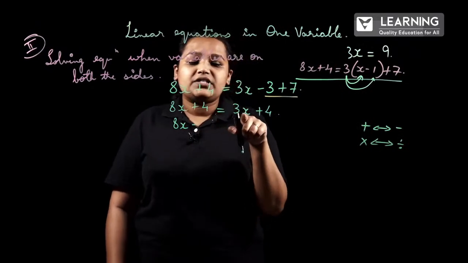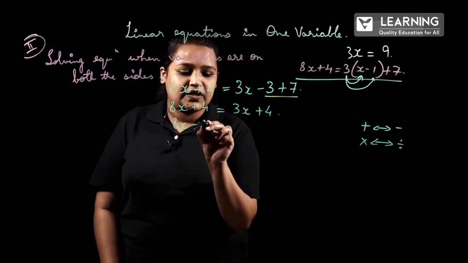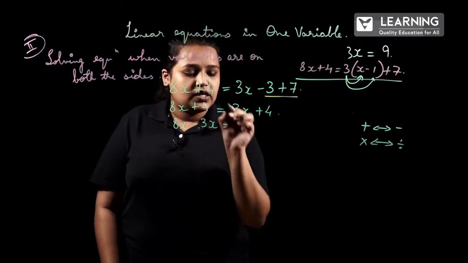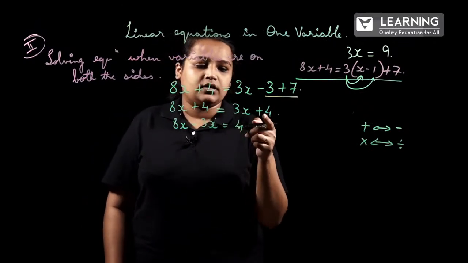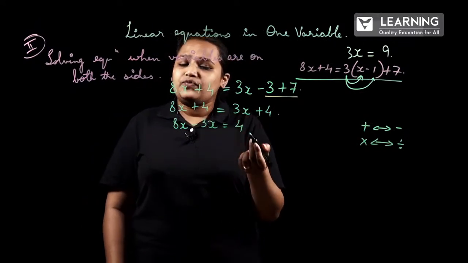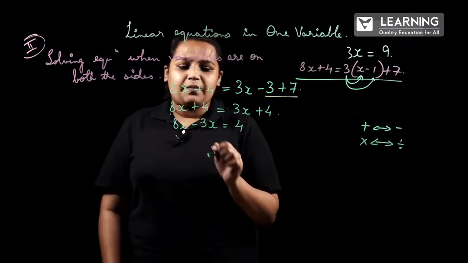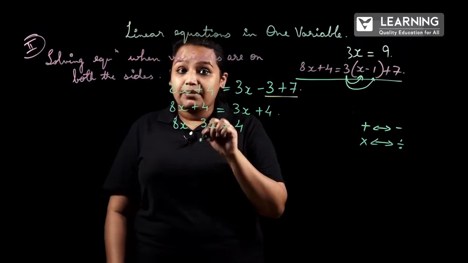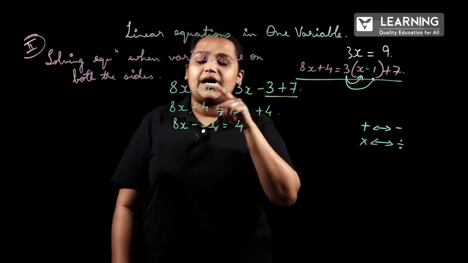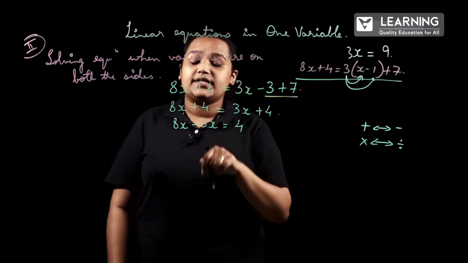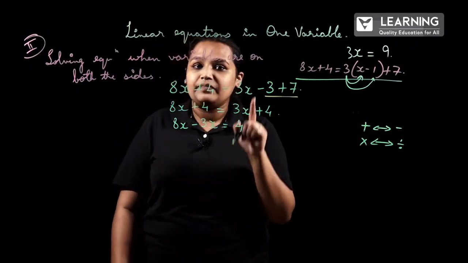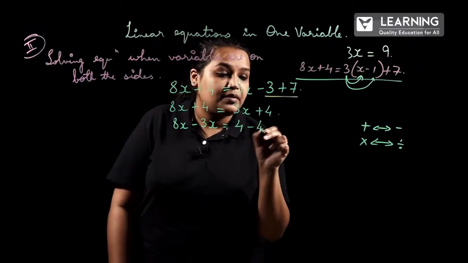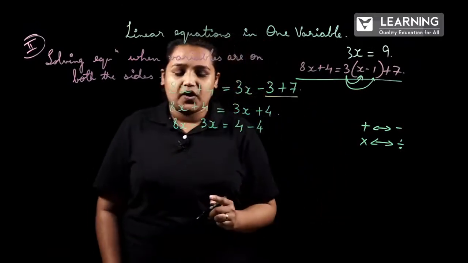So here plus 3x will become minus 3x, which is equal to 4, which is given. You can write plus 4 or just 4, it is same. So here 4 which is having positive sign, when shifted from LHS to RHS, plus 4 will become minus 4.